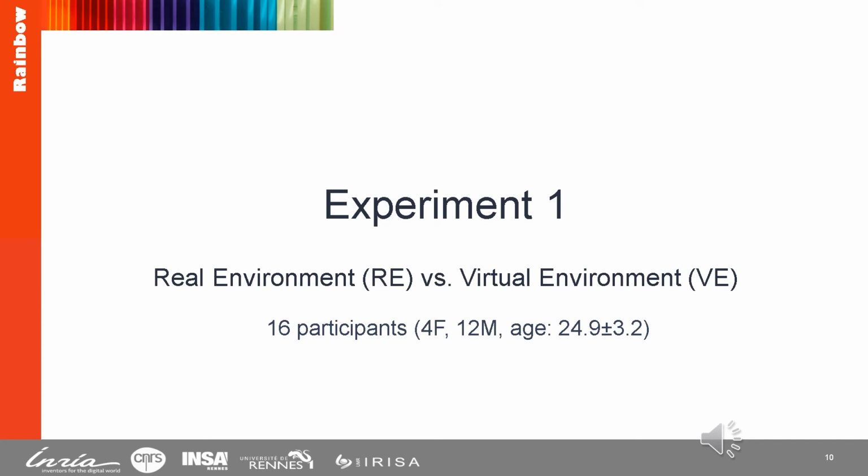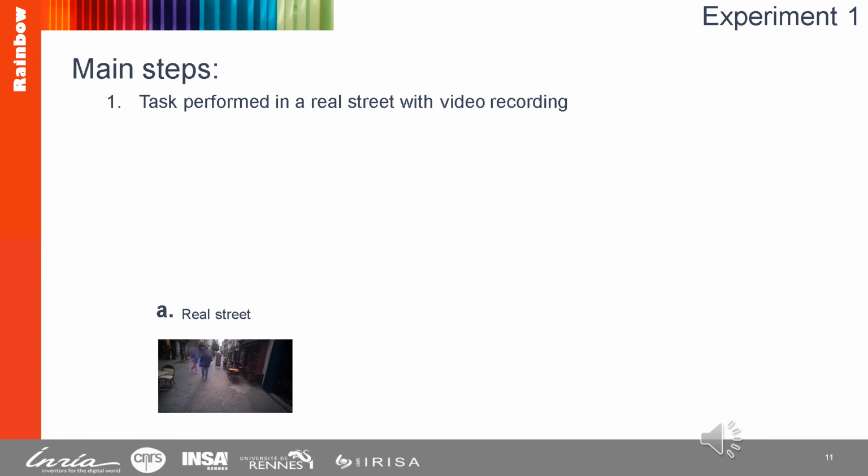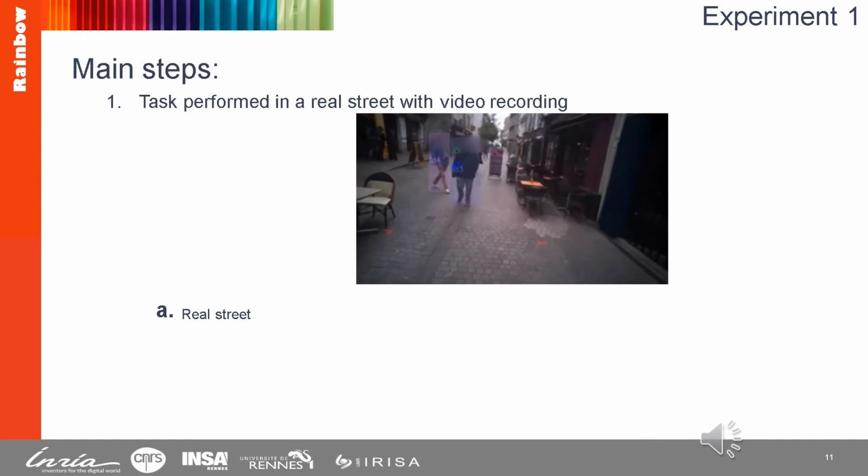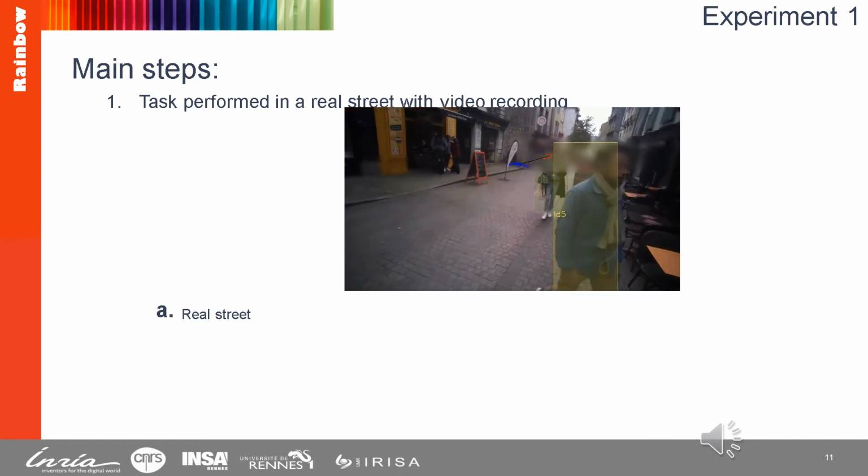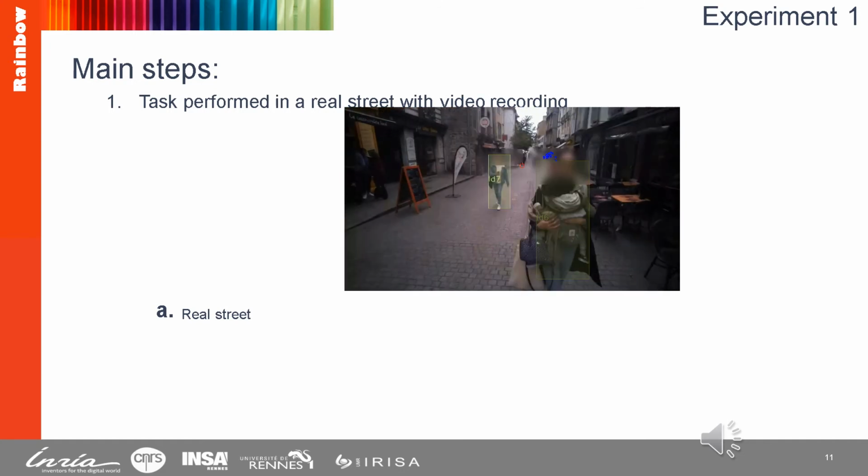I will now present the first experiment that compares the eye gaze activity for the walking task performed in real and virtual conditions. In this experiment, we had 16 participants. This experiment was decomposed into 4 main steps. First, we asked participants to perform the task in a real street. They wore glasses with a camera to record their gaze and what they saw.